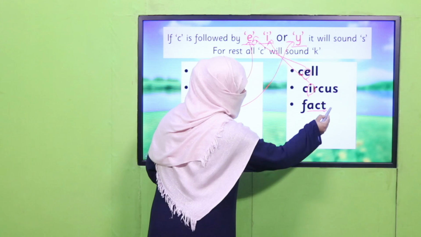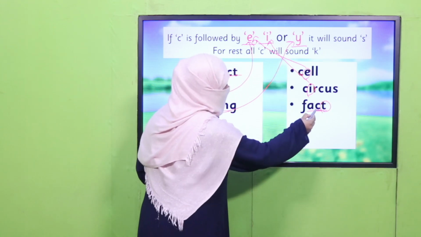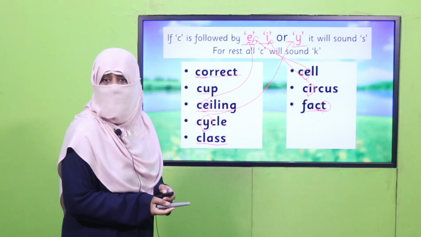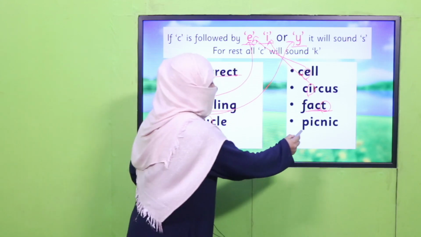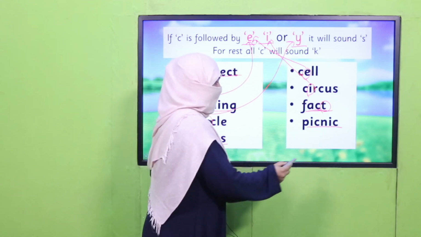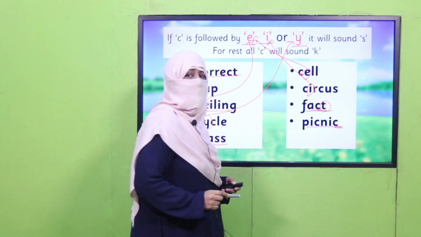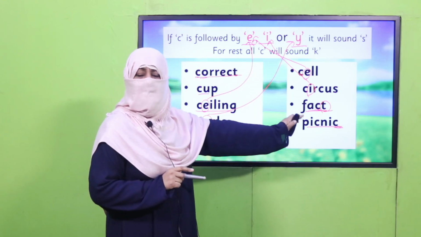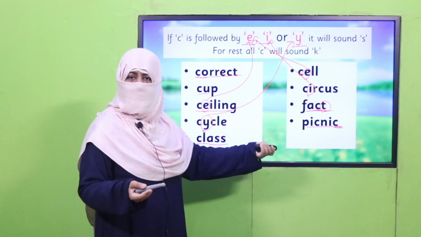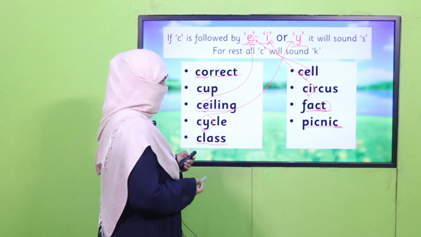Fact, because T is not one of the sounds, that's why it will say it's a hard sound, that's K, and we'll say fact. Picnic. Here you see this C is the last letter, so there is no E, I, Y after it. It's the last letter, again it will say it's a hard sound, that's K sound.